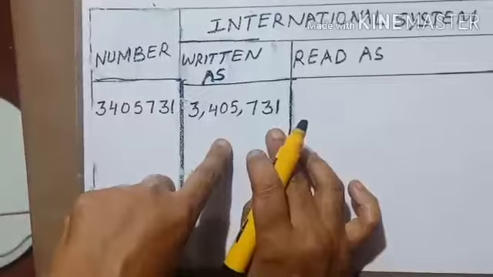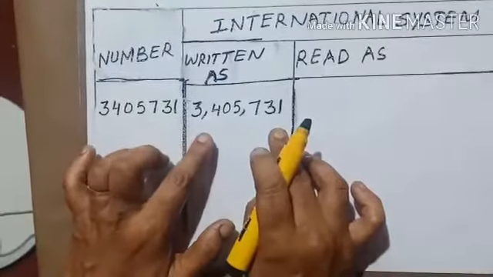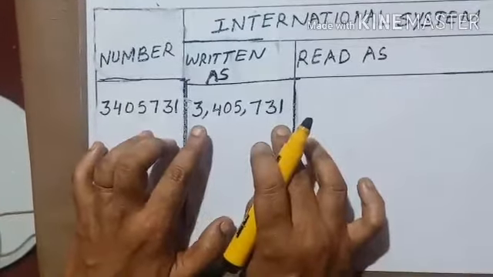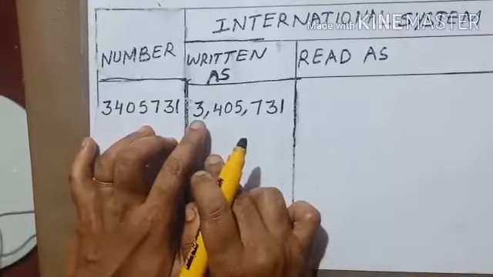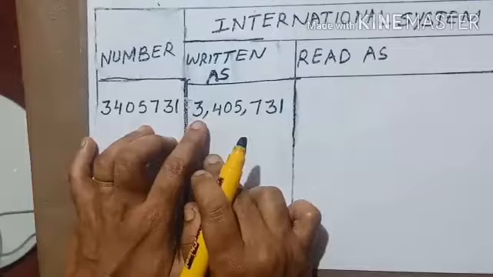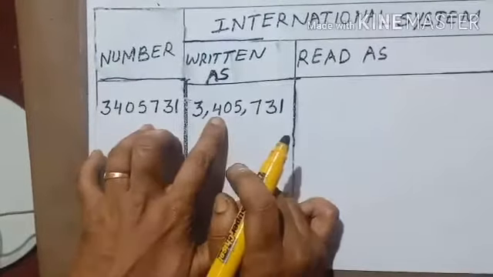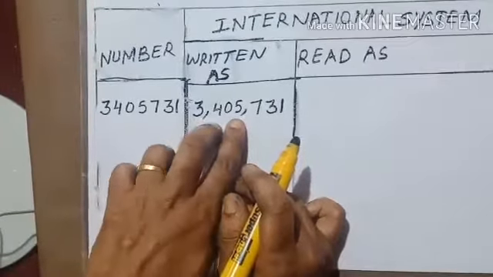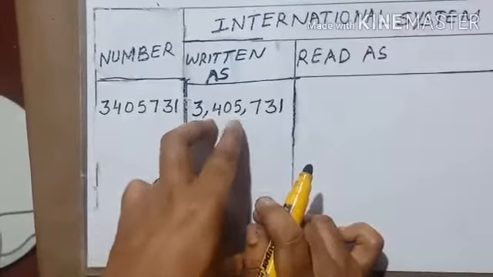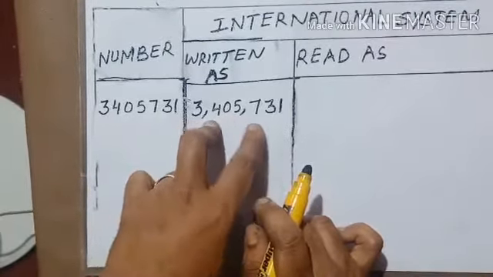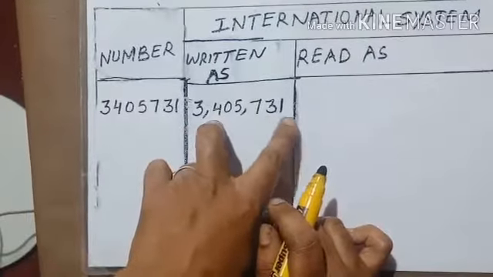While reading also we have to read according to how we put the commas. So we'll read like this. 3 comes in the millions place, so we read it as 3 million. 405 comes in the thousands period, so we read it as 405,000. Then 731.